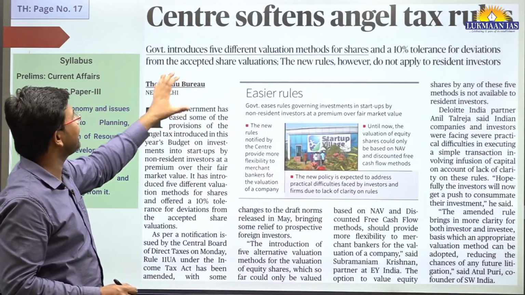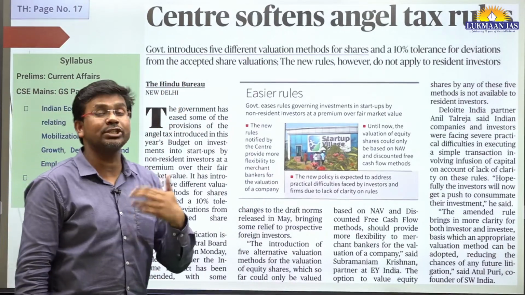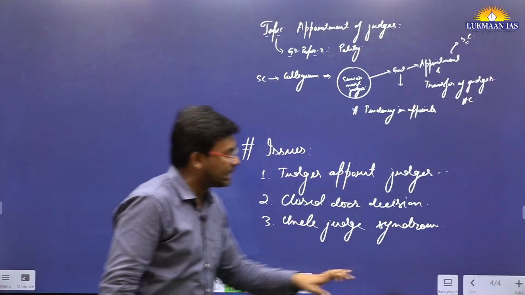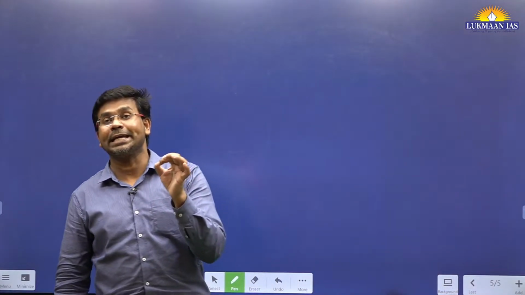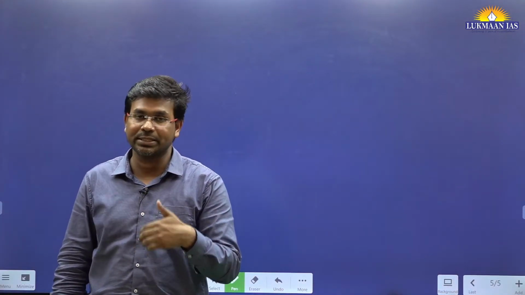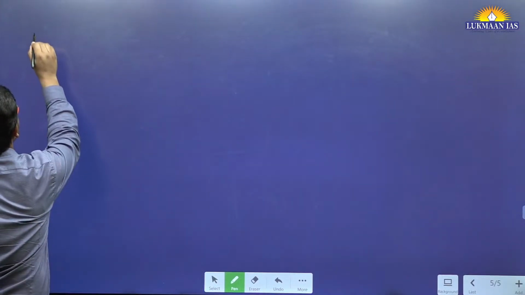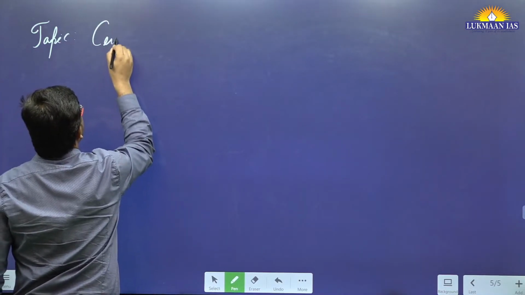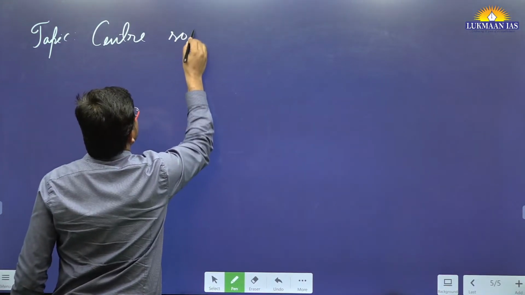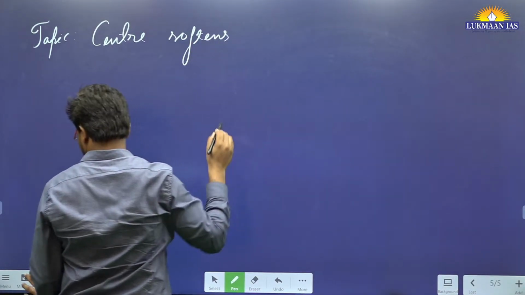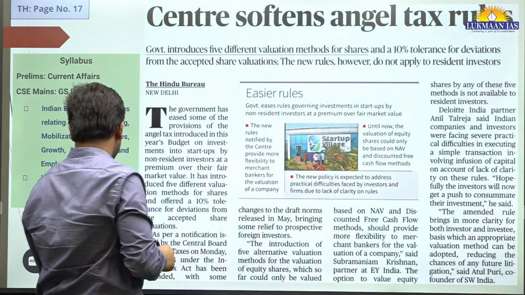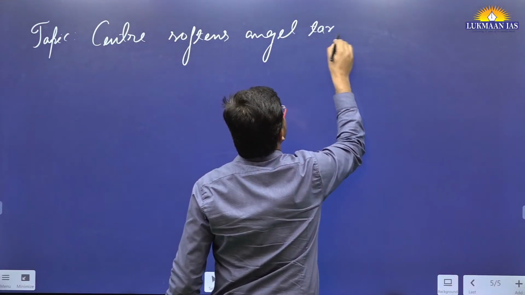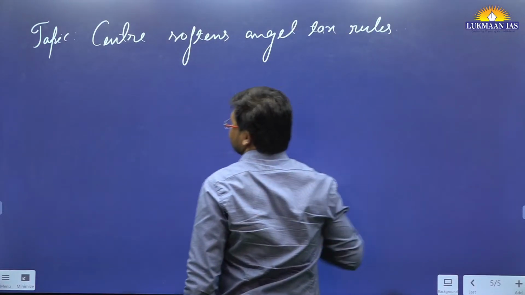Now this is another topic. It says the Center softens angel tax rules. Through this article we will understand what we mean by angel tax, and we will understand about angel investors. So the name of the topic is: Center softens angel tax rules.